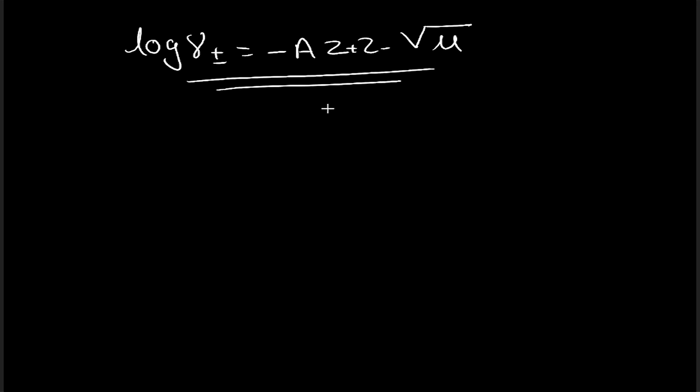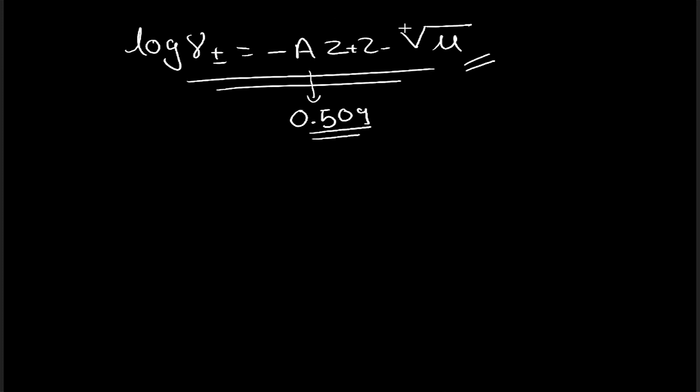Debye Huckel limiting law, which gives us the value of the mean ionic activity coefficient. And over here A is a constant, and for water as a solvent and at 25 degrees centigrade the value of A is 0.509. z plus z minus are the valencies of cations and anions respectively, and mu is the ionic strength of the solution. So this is our final expression for the Debye Huckel limiting law, which is applicable to the dilute solutions of the strong electrolytes.